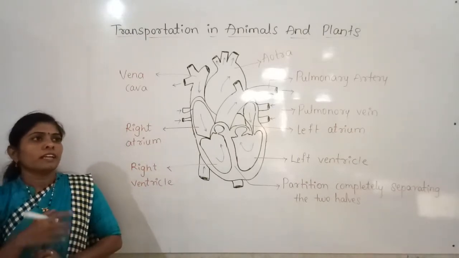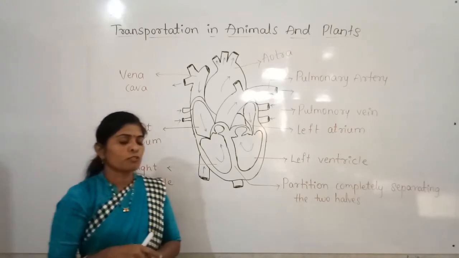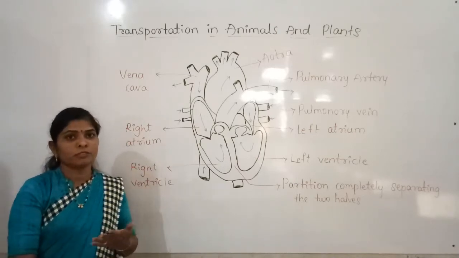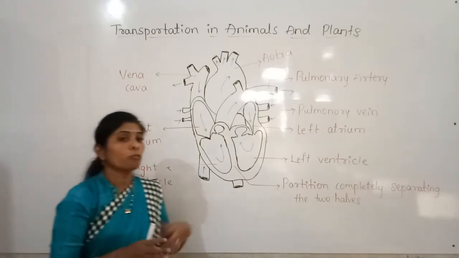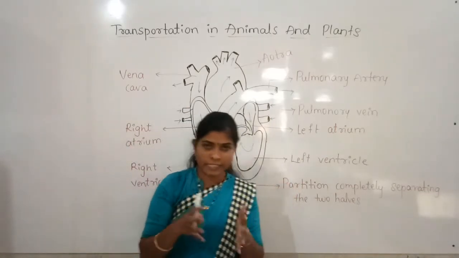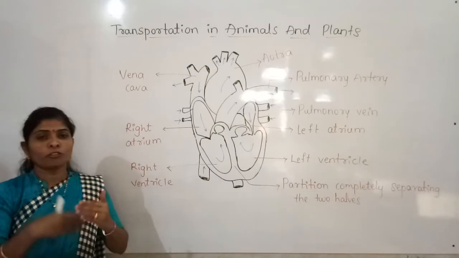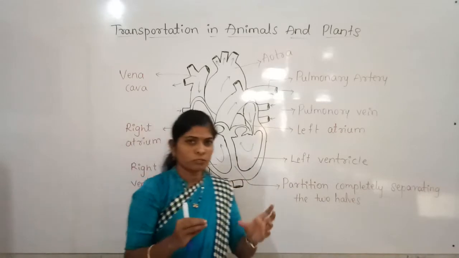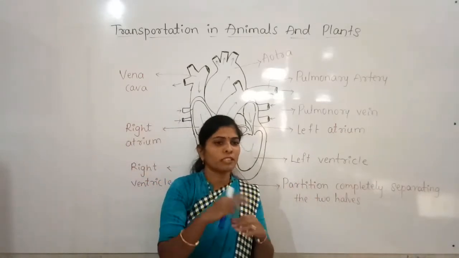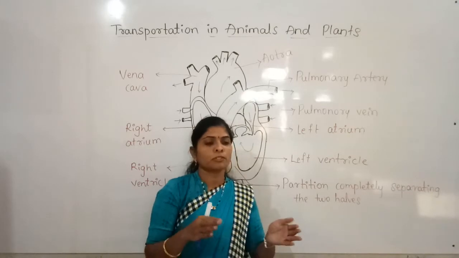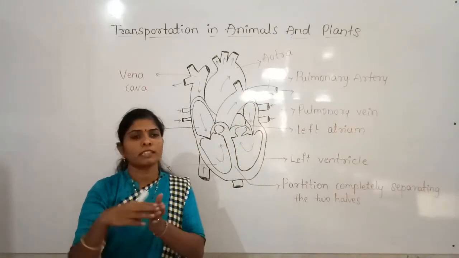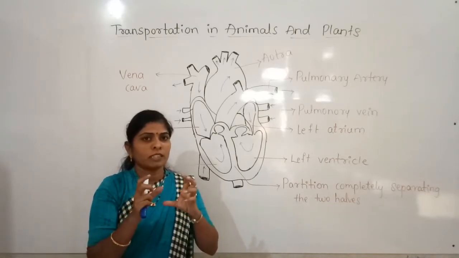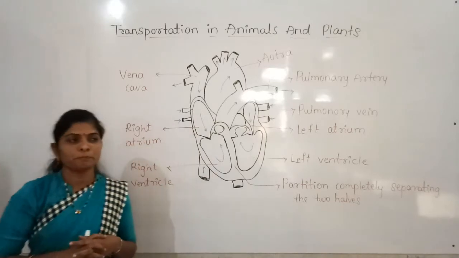There are different groups of blood: A positive, A negative, B positive, B negative, AB positive, AB negative, and O positive and O negative. Likewise the kinds are there. People can donate blood to the same group. Suppose a person has A positive, then he can donate to A positive. And if the person has B positive, then he can donate to B positive, like that. But there is an interesting fact here.